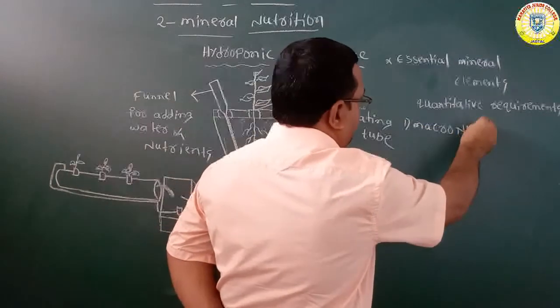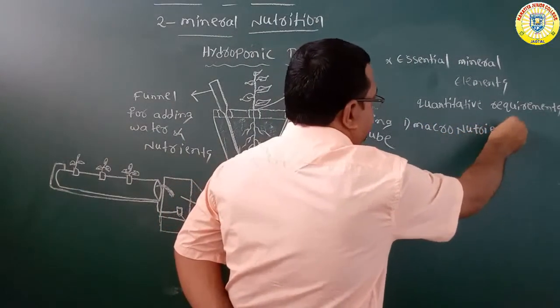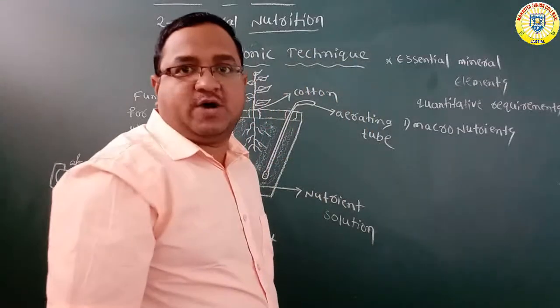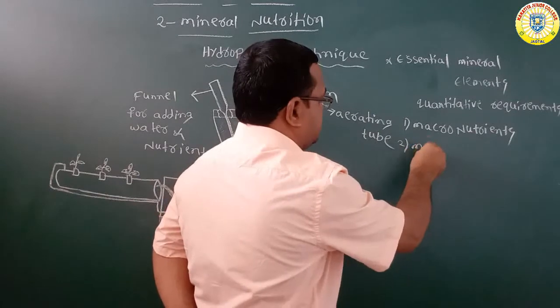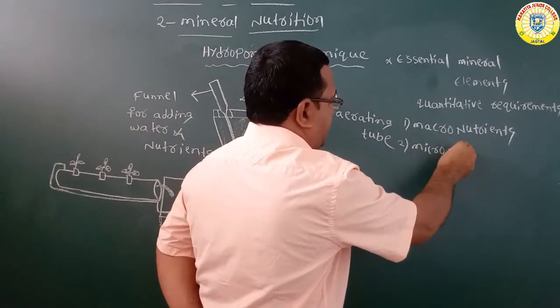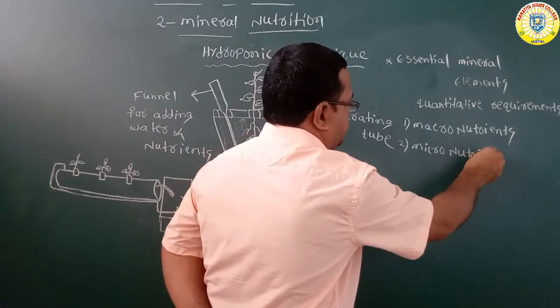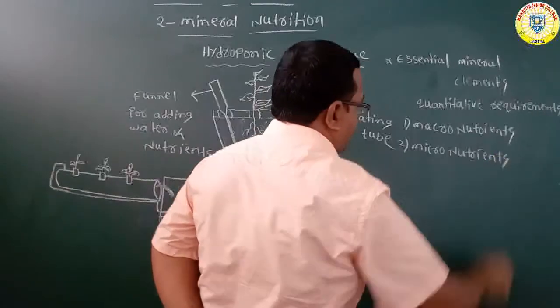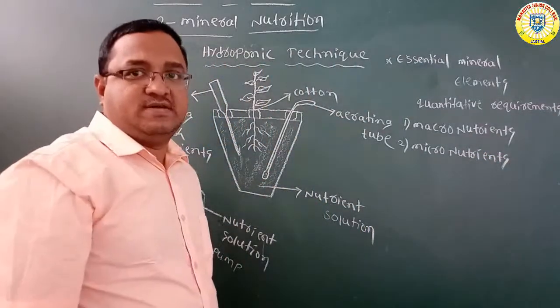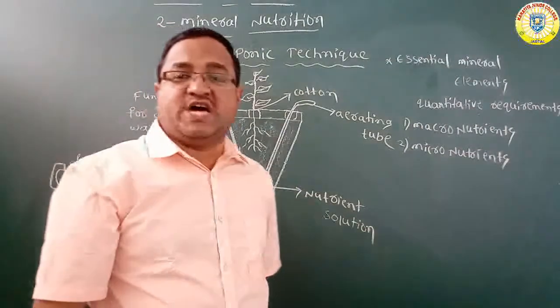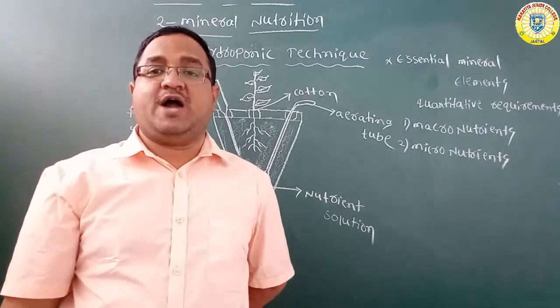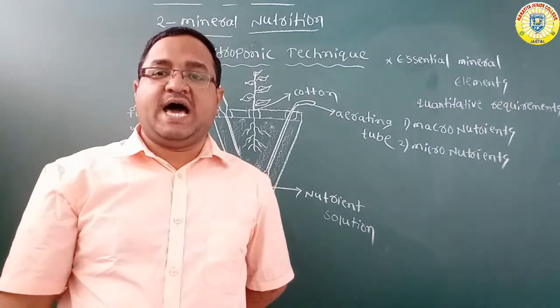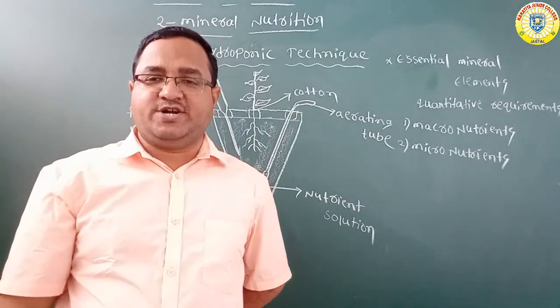First one, macronutrients. Second one, micronutrients. Macronutrients are present in large quantities in plant tissues.